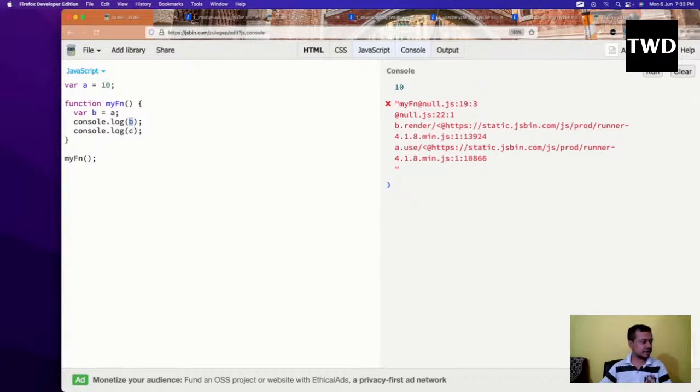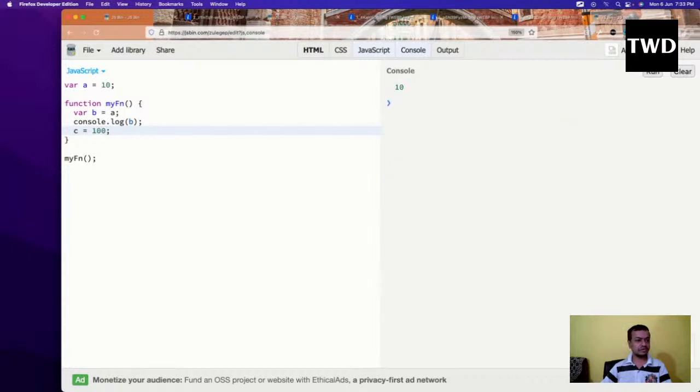So now we will actually change this a bit, and we will see whether we'll get an error or not. So this will do, and then I'll do c equal to 100. And it will not give any error. See, but we had just declared c like this. Let me show it again.